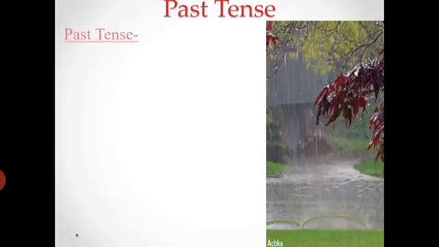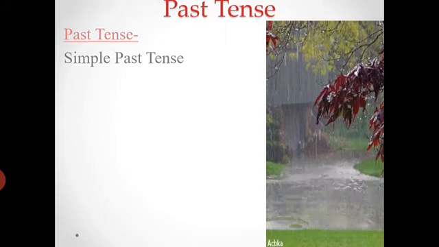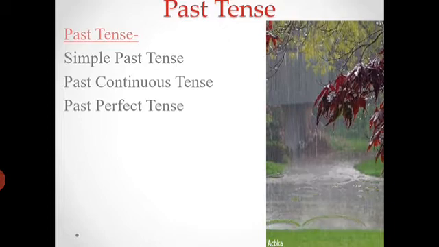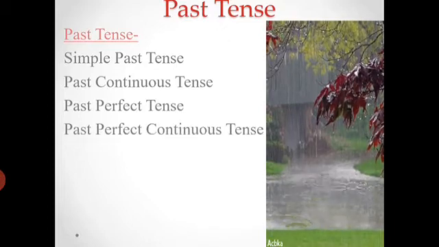Now past tense. Past tense also has 4 subtenses: simple past tense, past continuous tense, past perfect tense, past perfect continuous tense. These are the 4 subtenses of past tense. Look at this. This is a picture of the previous night, which means the action happened.